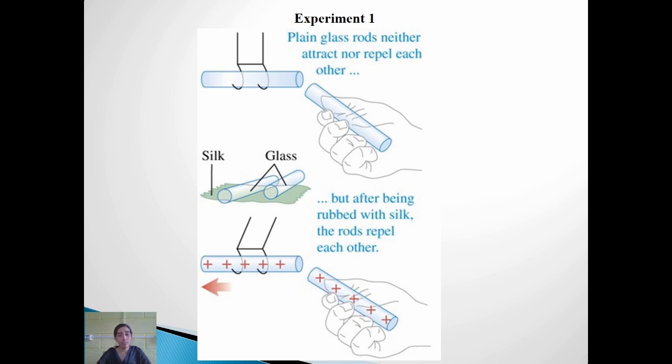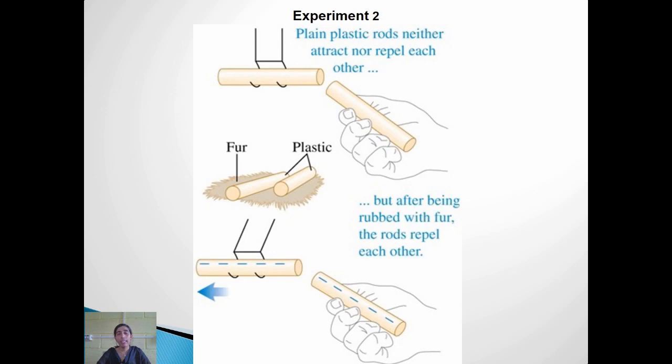So in the next attempt, he considered two plastic rods. And again, obviously since they are electrically neutral, when he brought them near, neither did they attract nor repel. So the same two plastic rods, he rubbed over fur. Fur means animal fur, say for example cat fur.